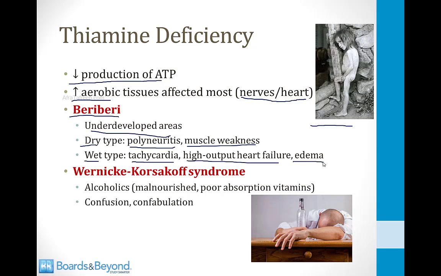The other syndrome that occurs from thiamine deficiency is called Wernicke-Korsakoff syndrome. This occurs in alcoholics who are often malnourished, and in addition, they poorly absorb vitamins, so they can become thiamine deficient. This can lead to a characteristic cognitive syndrome where they are confused and they confabulate and make up stories. And I talk about the Wernicke-Korsakoff syndrome in more detail in some of the neurology modules.